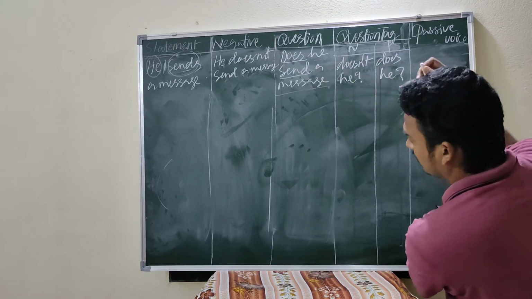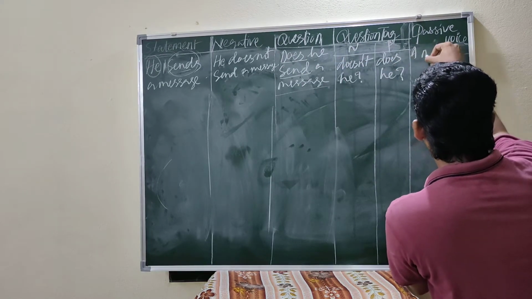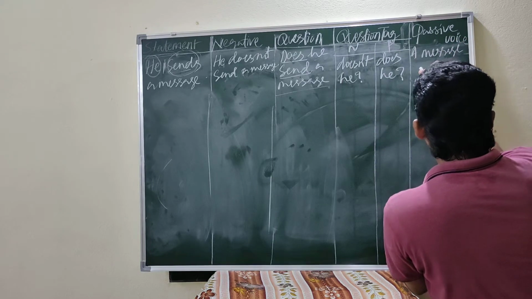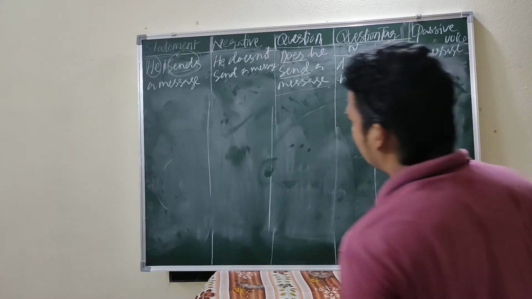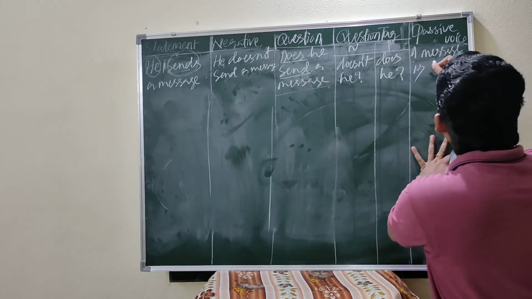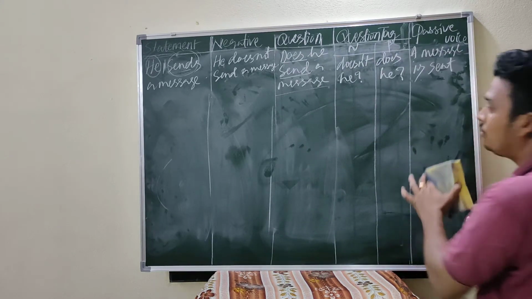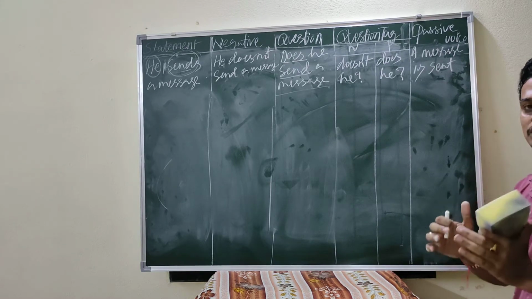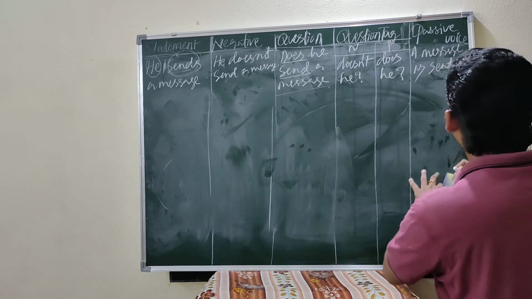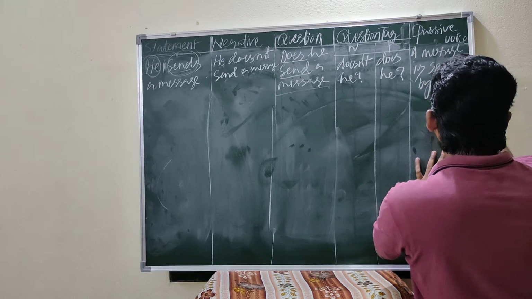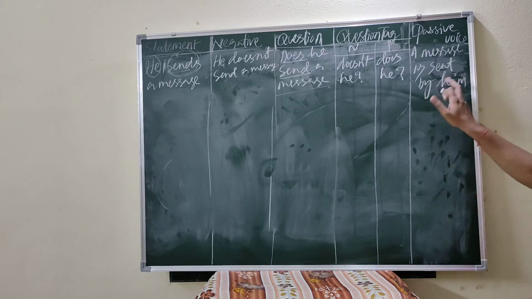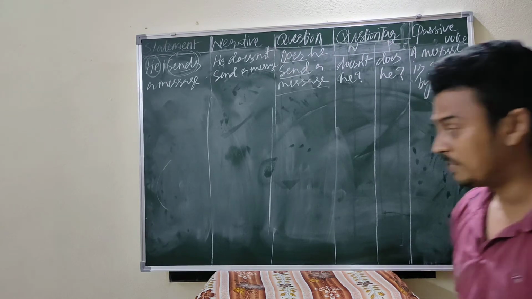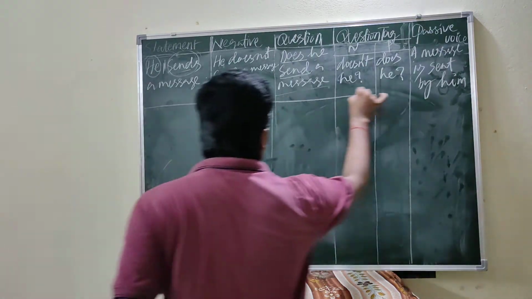In passive voice, what is the object here? A message. A message is sent. Already I told you, in passive voice the verb must always be V3. A message is sent by him. He becomes him. The message is sent by him. This is the passive voice according to the statement which is given. Now go for another.